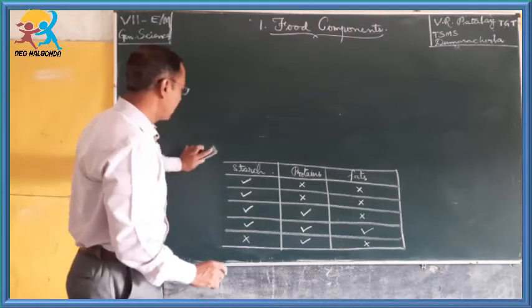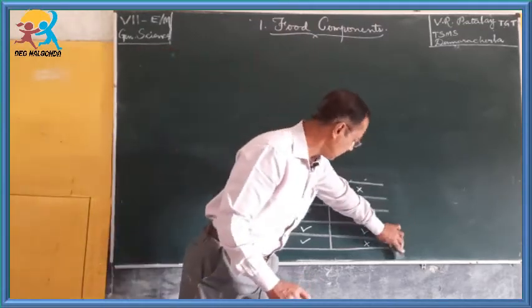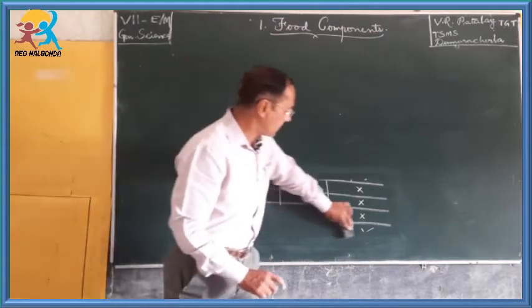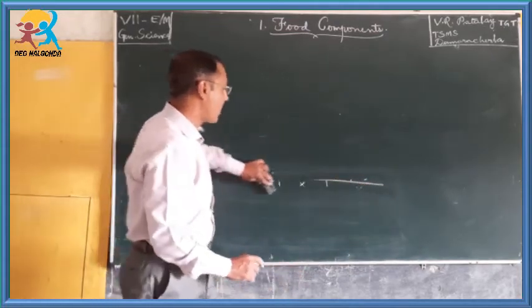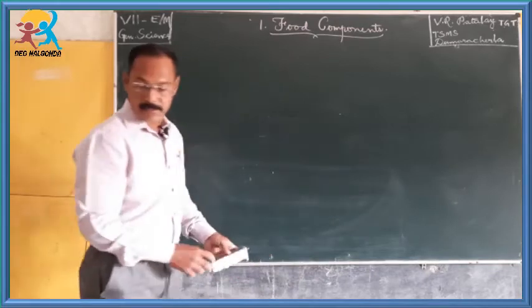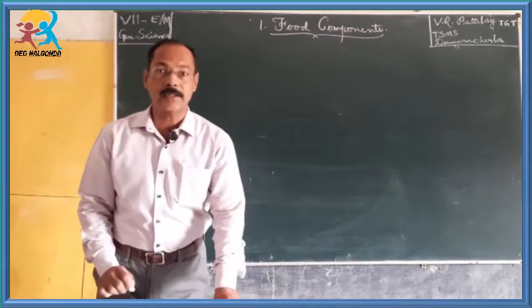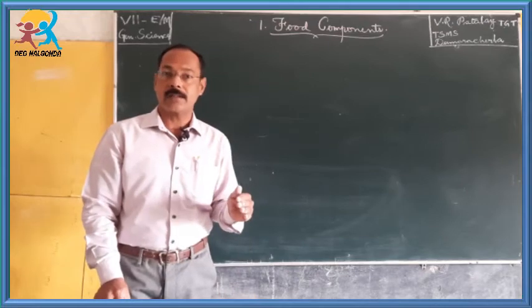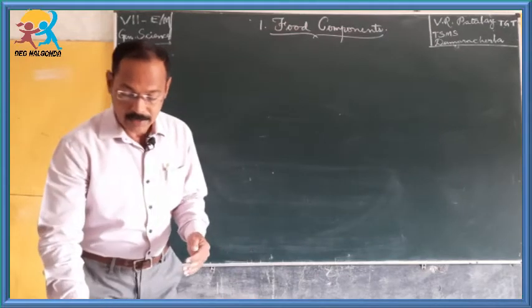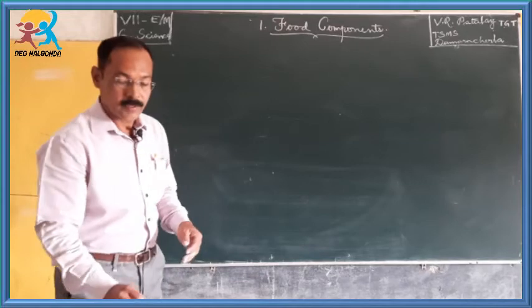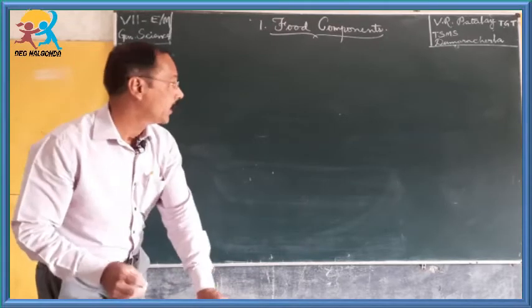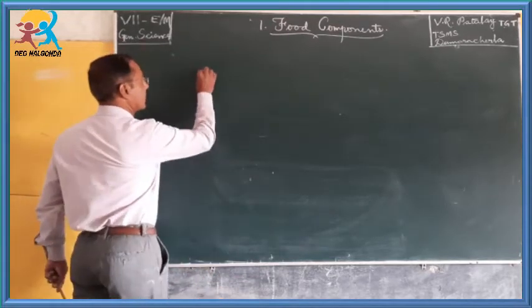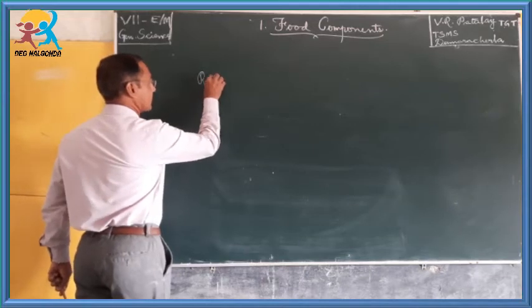Children, the food we take not only contains these food components, that is carbohydrates, proteins, fats, vitamins and minerals, it also contains another kind of component that is called roughages.